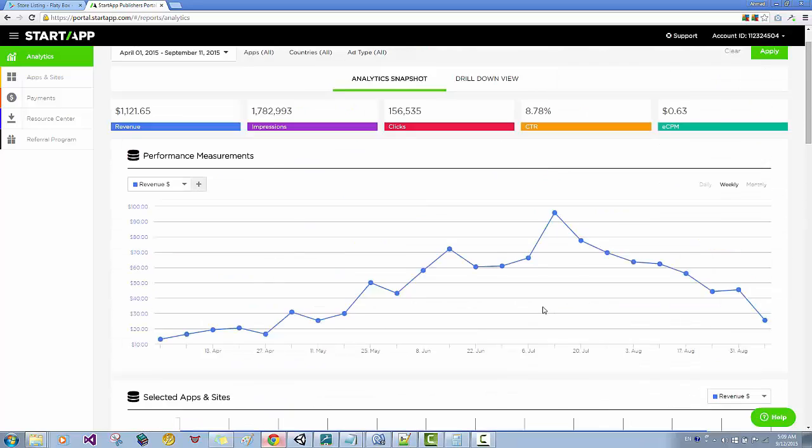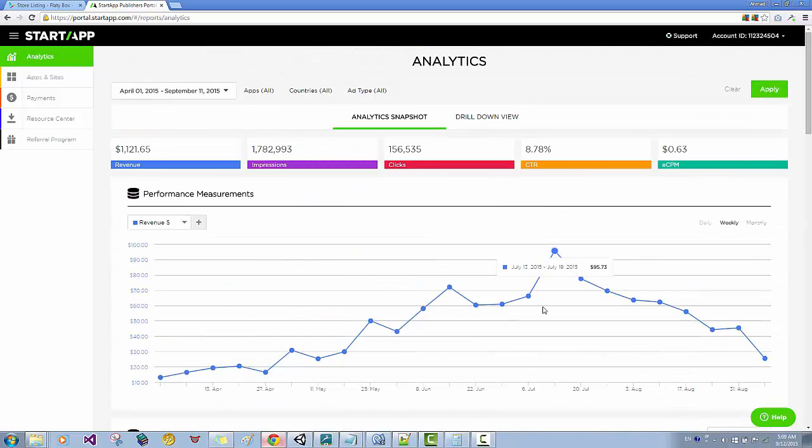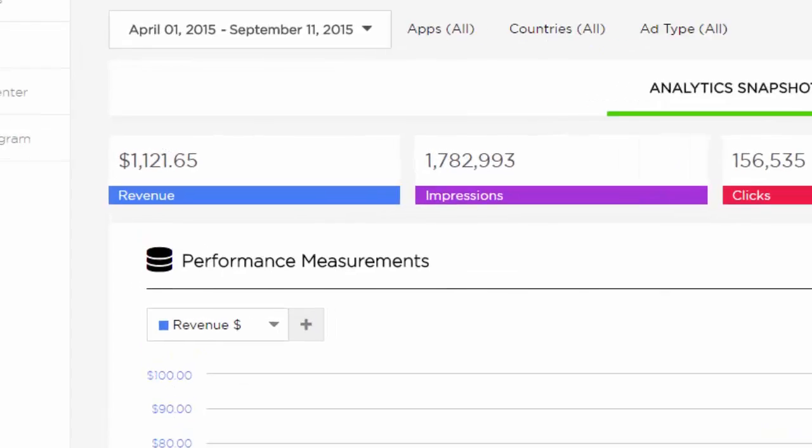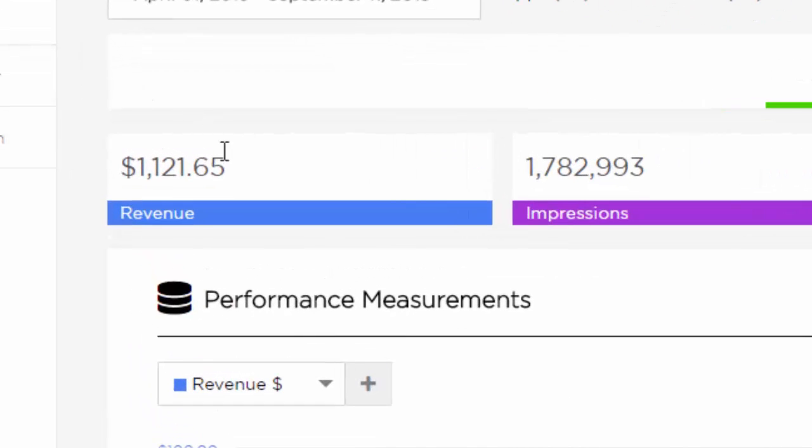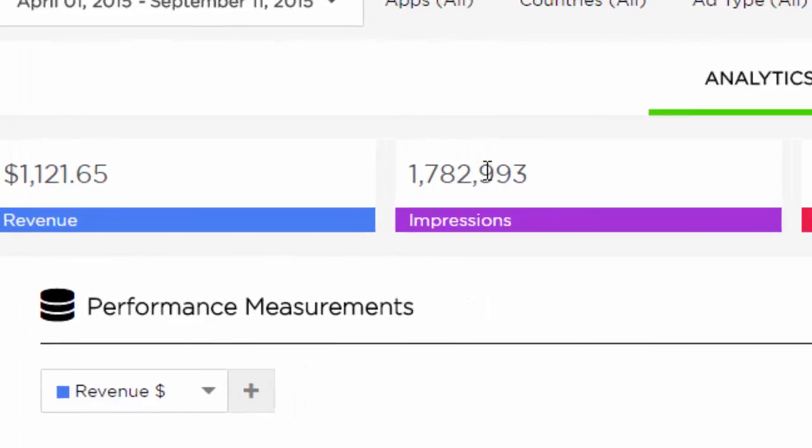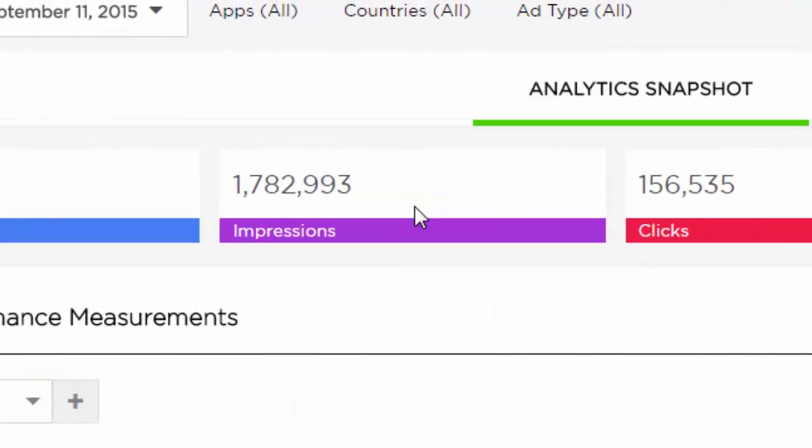This is something obvious. Right now, I just want to explain some of the terms that are used in Startapp. First, let's get started with the revenue. The revenue is the net amount of money that you made as a total revenue. You can withdraw this to your bank and it's just going to be cash in your bucket. The impression is the total number of times the ads showed up.